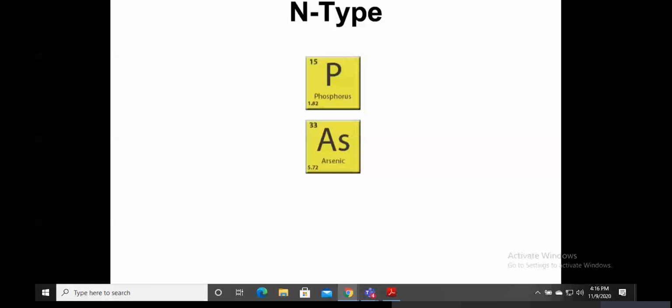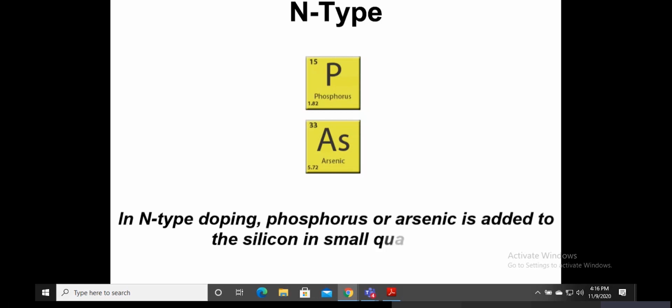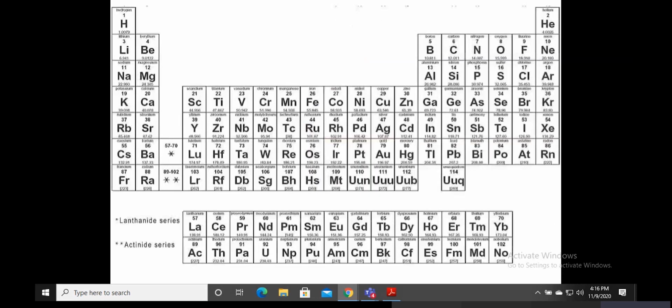Next we have the n-type doping, which we achieve by introducing phosphorus, an element, into the silicon crystal. To achieve n-type doping, I can use either phosphorus or arsenic. These are the two types. So I am introducing that.